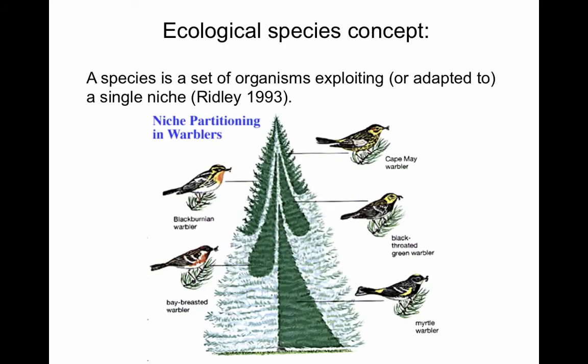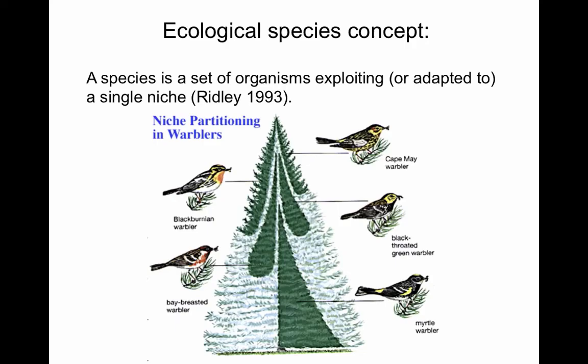Let's look at the ecological species concept here. A species is defined as a set of organisms that uses the same niche. Now, a niche in ecological terms means the multi-dimensional space that a species needs in order to live. So this is not just the area where it lives, the type of habitat it uses, but even what parts of the tree it uses for making its nest, what specific type of fruit it eats, what is the right temperature for it to lay eggs. So every component that is necessary for that species to be alive is part of the niche. So two species that have the same niche, that use exactly the same resources, will be considered the same species.